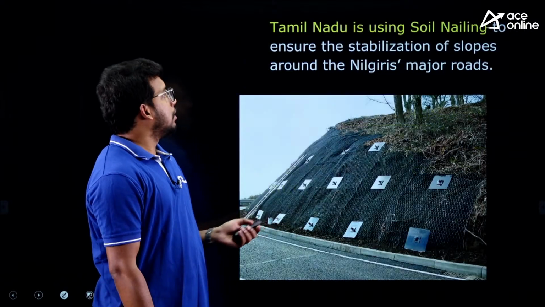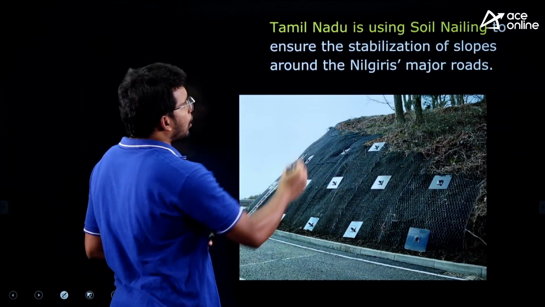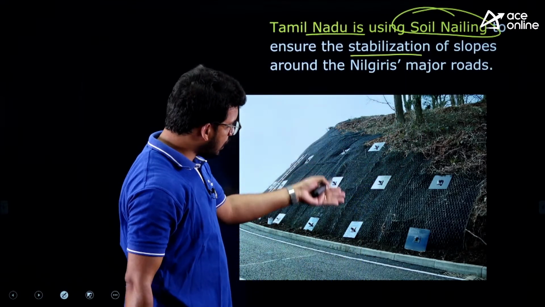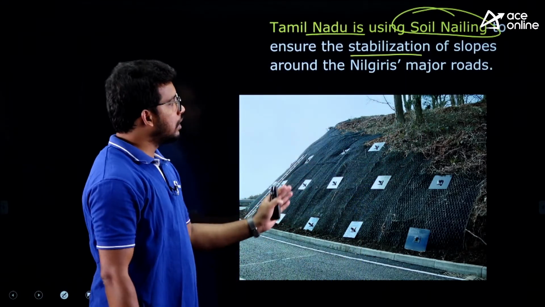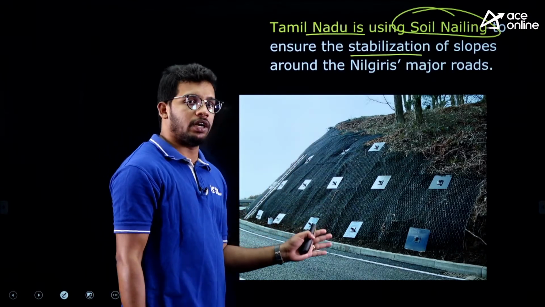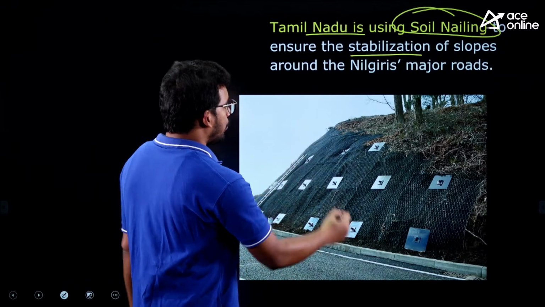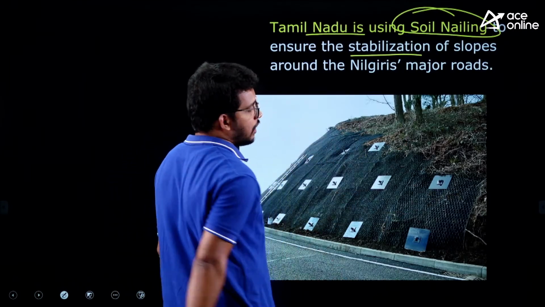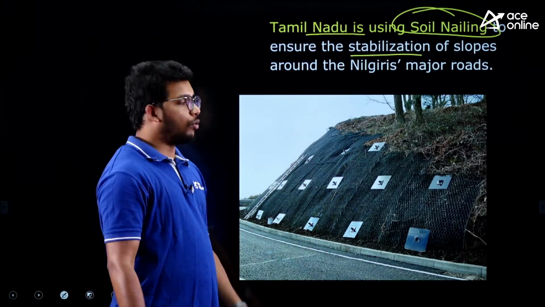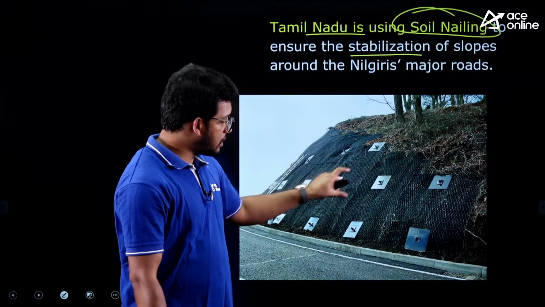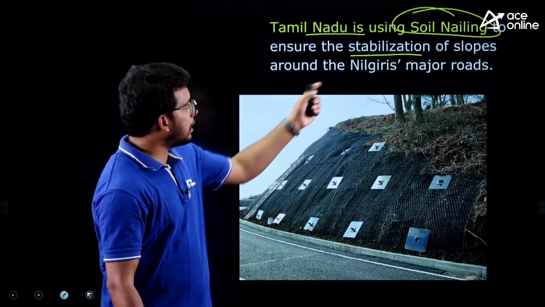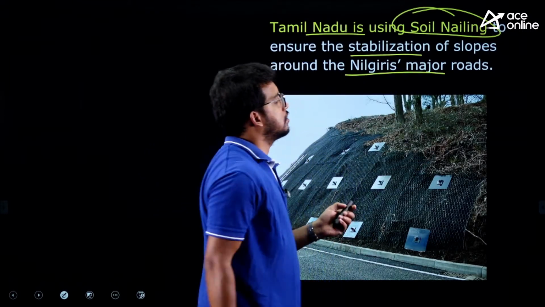Fine. Next and the last fact, Tamil Nadu is using soil nailing technique to stabilize the slope. You can see here, this is called soil nailing. The civil engineers here might be aware of it. Soil nailing means putting the steel net using nails so that the material will not come out, and it has a strength. This steel frame has the strength to resist the soil movement, right? In the Nilgiris, they are using it, in the Nilgiri mountains.